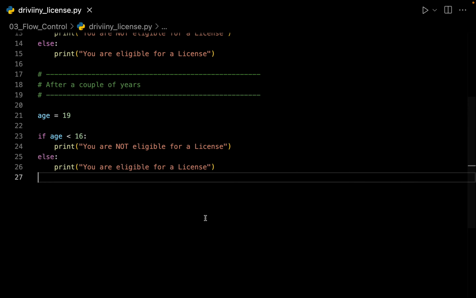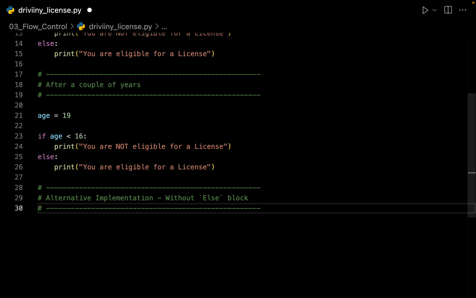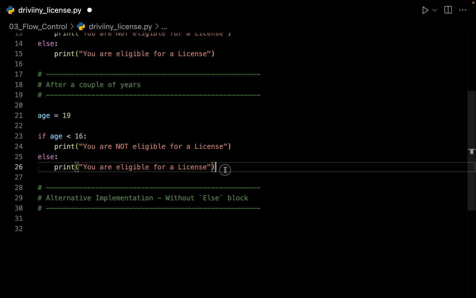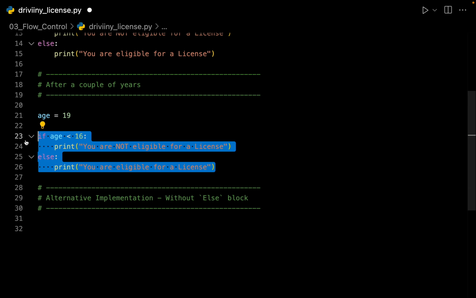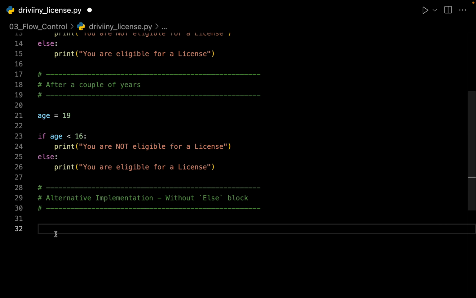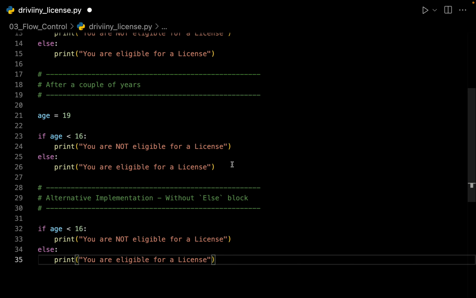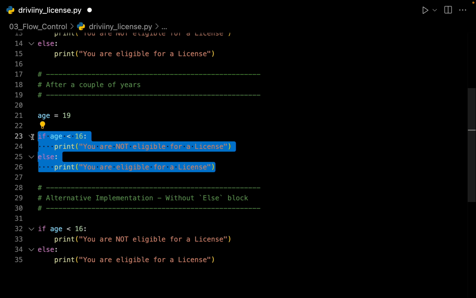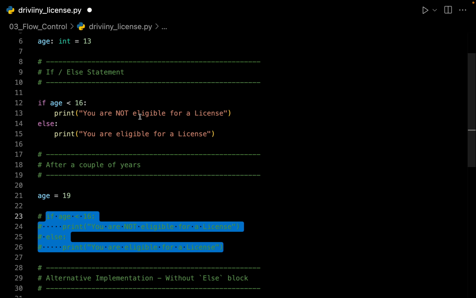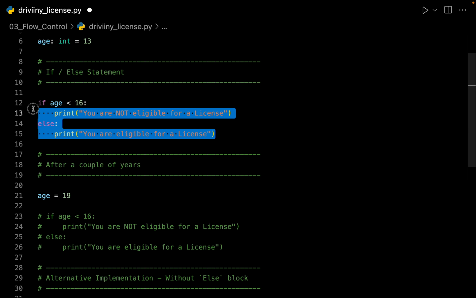Let's go back to our code. One thing that I want you to understand is it's not necessary to have an else block. We can simply write an if block. So let me put up a comment and let me just copy and paste this block right over here. Let me comment all of this.